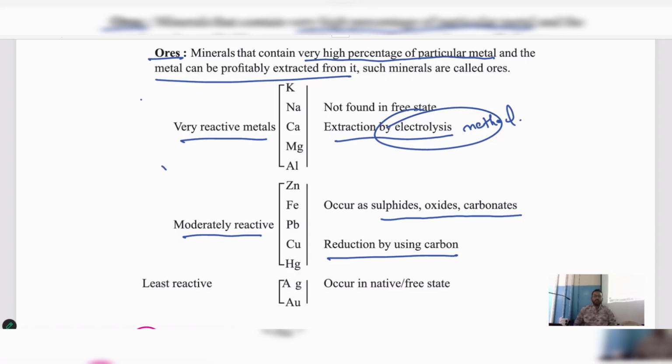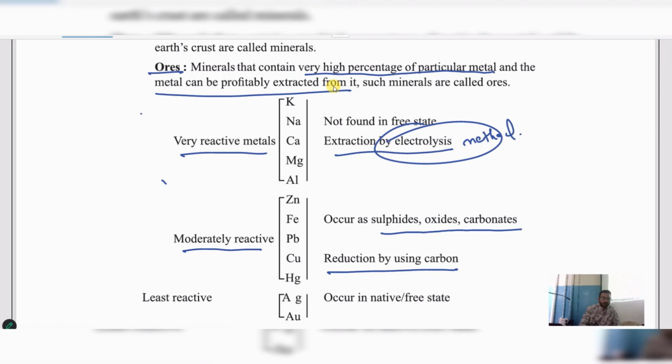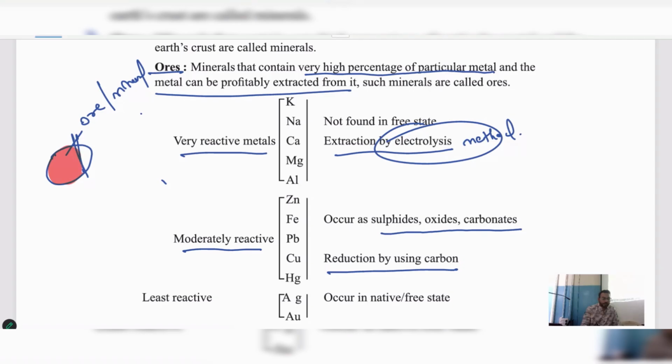Yeah. See students, what do you mean by free state here? For example, if you extract the above metals like sodium or potassium or calcium, any such type of metals, when we find its mineral or ore, देखो बेटा जो भी हमना जो ore मिलेगा या जो भी हमारे को मिनरल मिलेगा वो क्या होता है किसी और के साथ मिक्स होके रहता है. Understood? Some part of that metal is present and some part of some impurity is present.